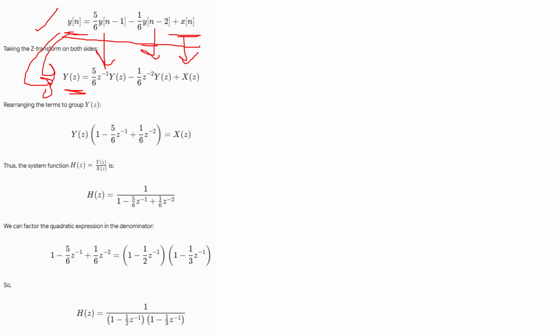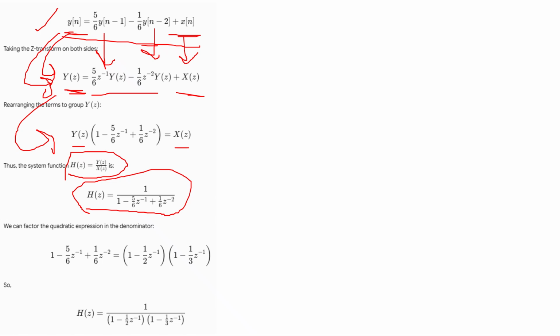After converting it, you can again get the Y of z. You can bring everything except the X of z to the left side, so that we can get the ratio Y of z divided by X of z. That is our target. Why is this the target? Because the transfer function is the ratio of output to input in the Z domain. So after finding the ratio, you will get the transfer function, that is Y of z divided by X of z.